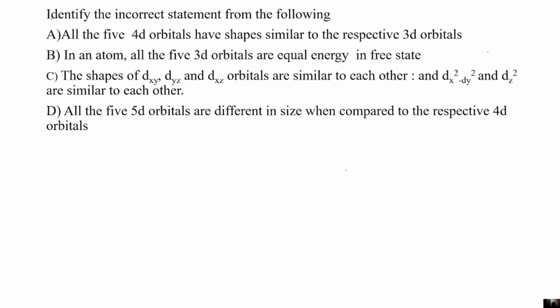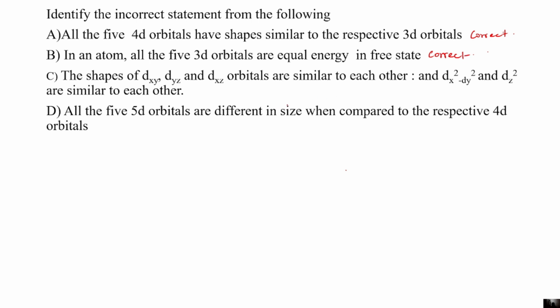Therefore it is correct. And B is, in an atom, all the 5 3d orbitals are equal in energy in free state. This is also true. In the external field, the energy level splits into various energies. Therefore, it is also correct.